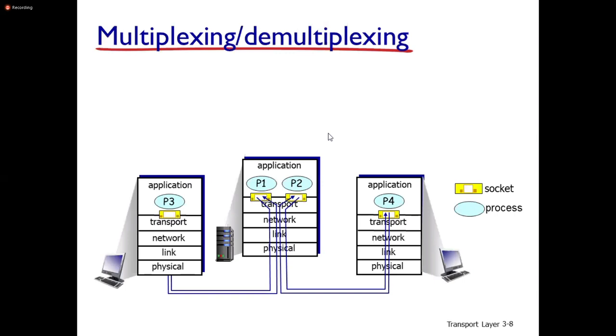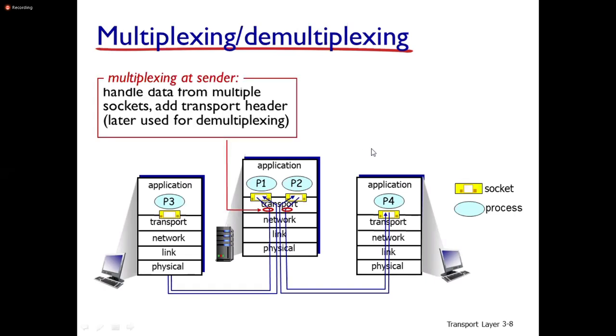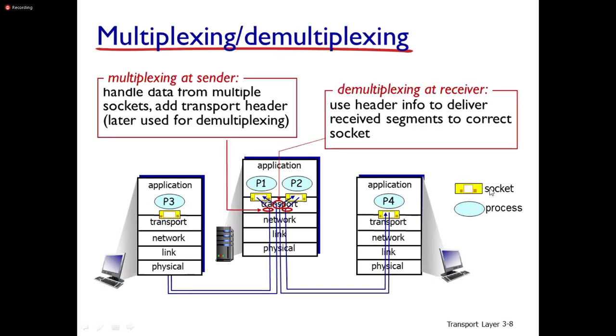So let us look at the scenario here. Sockets are available at the transport layer, which are used to exchange information between two different processes. This is the socket, the other one is the process.